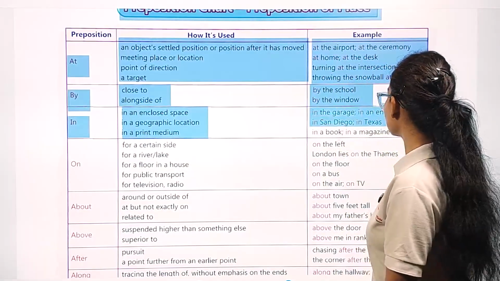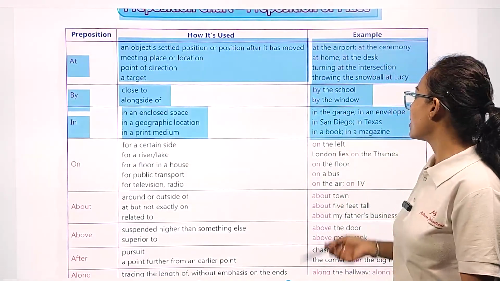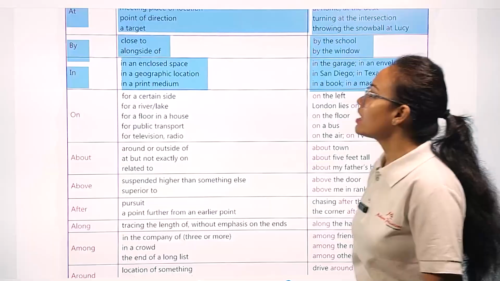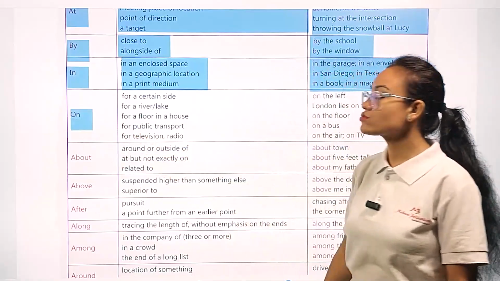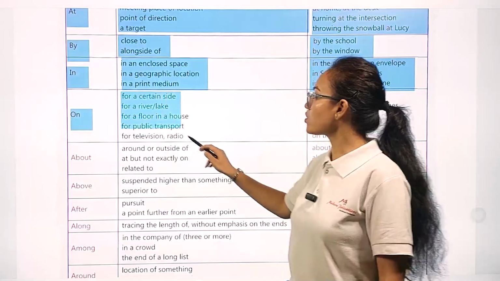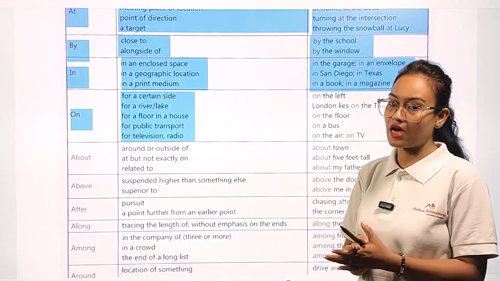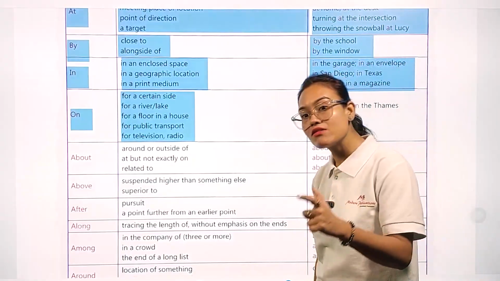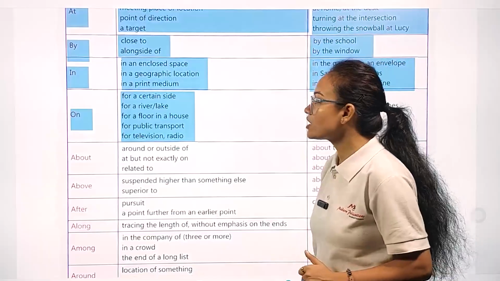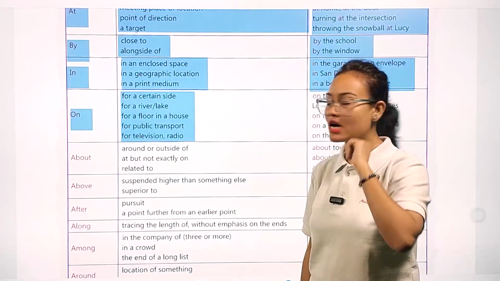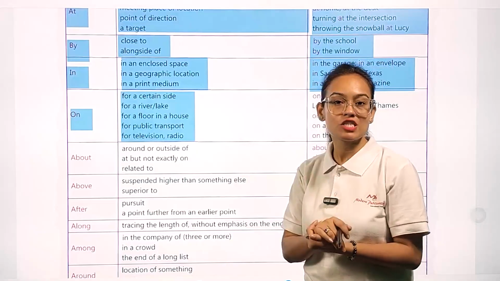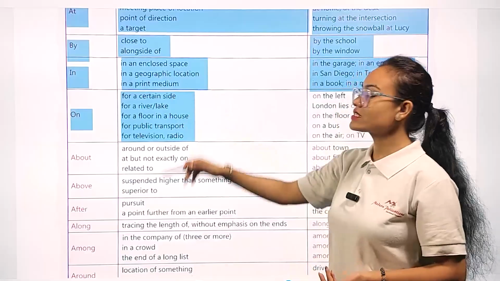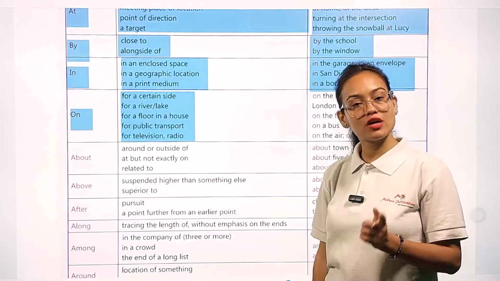Examples, you can see in the garage, in an envelope, in San Diego, in Texas, in a book, in a magazine. Similarly, when are we going to use the preposition on? Whenever we are talking about a certain side of the area, about any river or lake place, about the floor which is present in our house, about public transport, as well as about television and radio, in all these cases we use the preposition on.